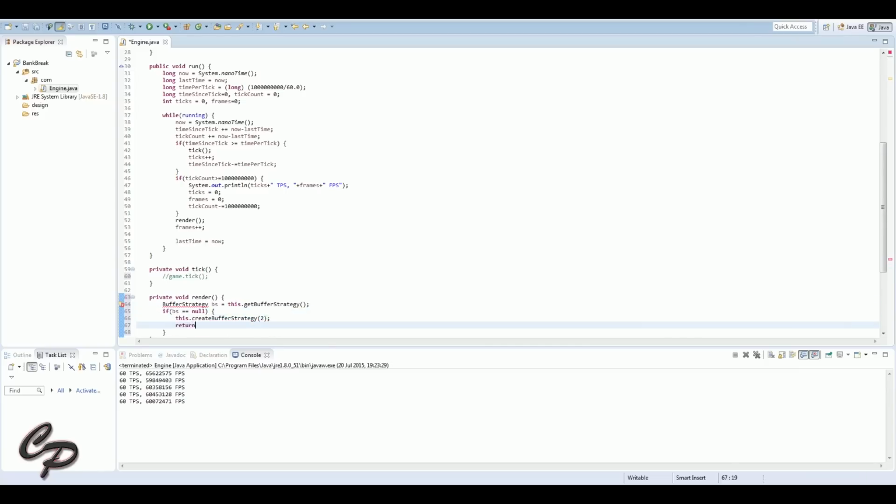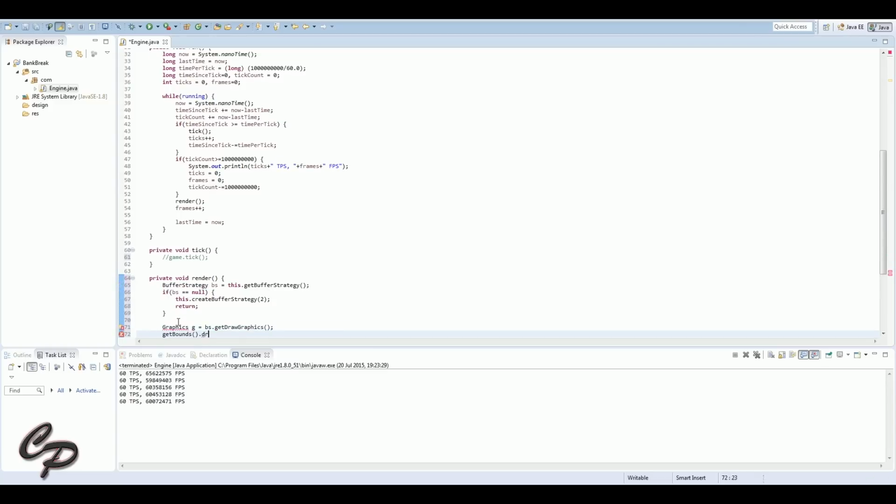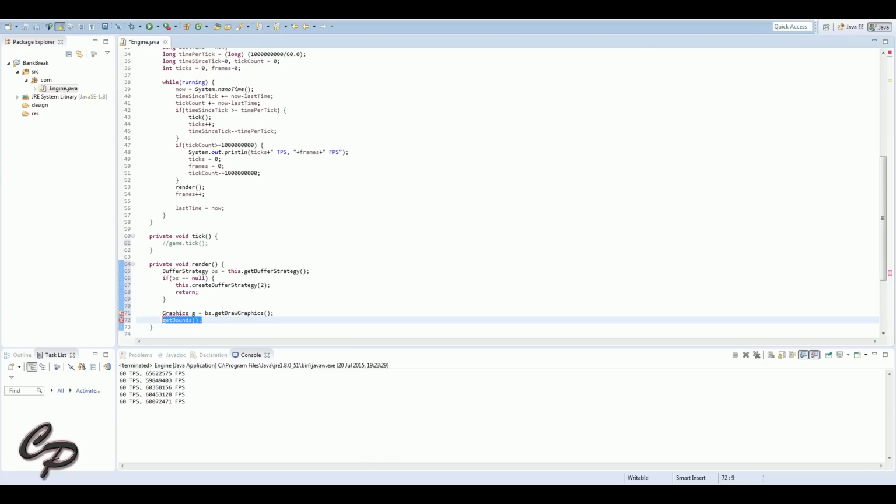We set up a buffer strategy variable that retrieves it from the engine, so it tells it how exactly it's buffering, and then we set up a graphics to get the draw graphics from the buffer strategy. So that's to get from the buffer, we get the graphics from it, and then we're going to start drawing the image onto the graphics, so onto the buffer.